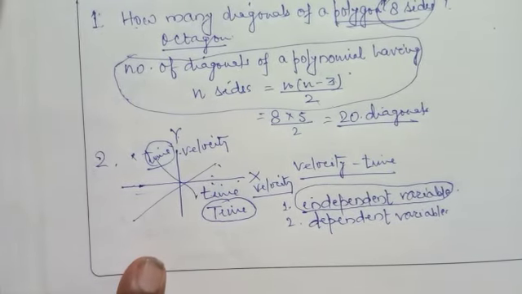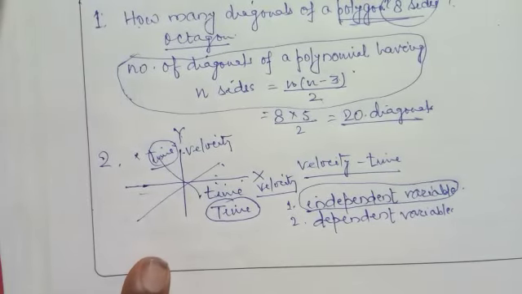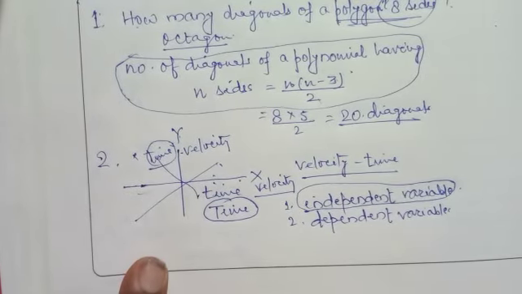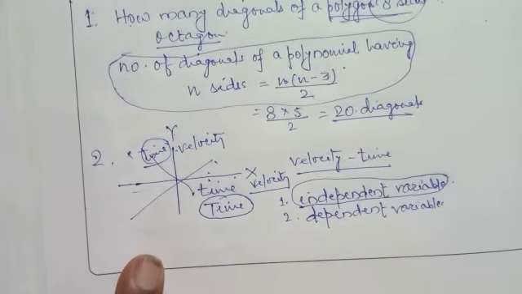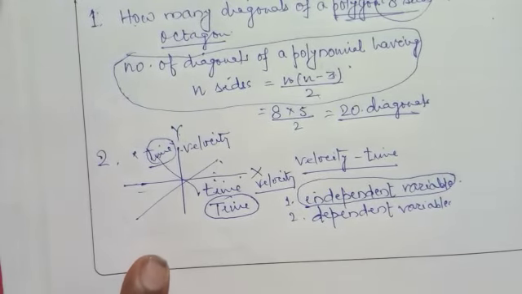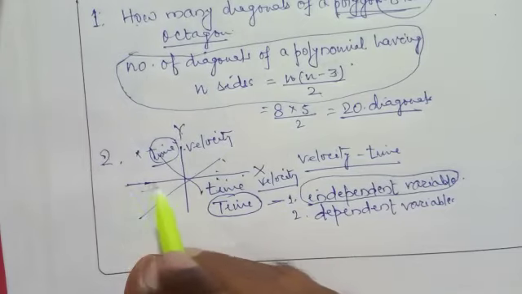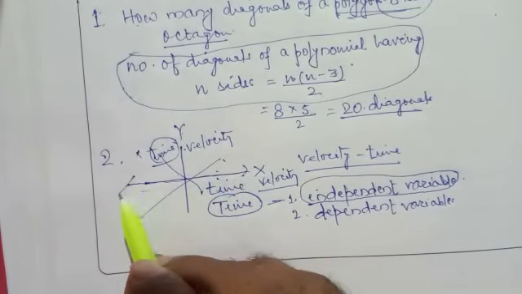Do you know another independent variable? That is rotation of earth, which drives geography. But time is an independent variable, and the independent variable will always be taken along x-axis and the rest